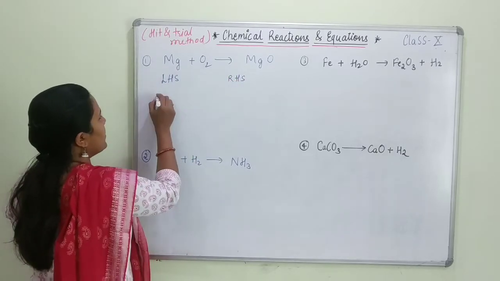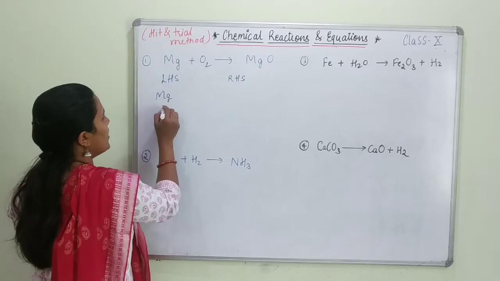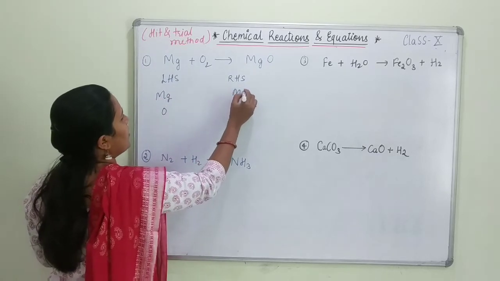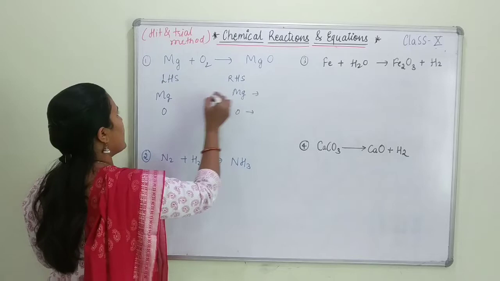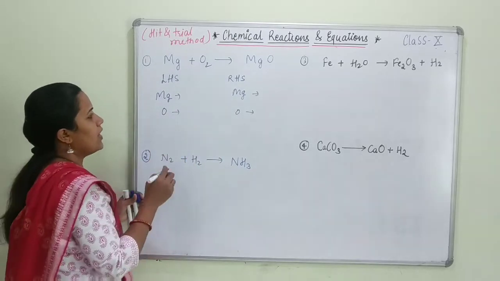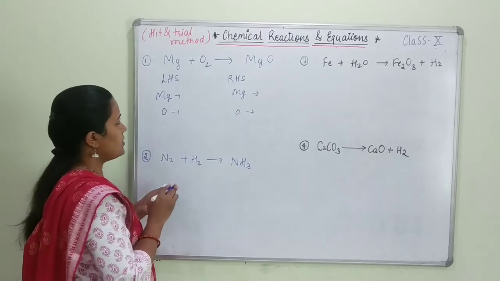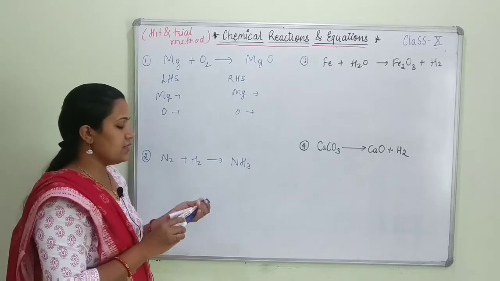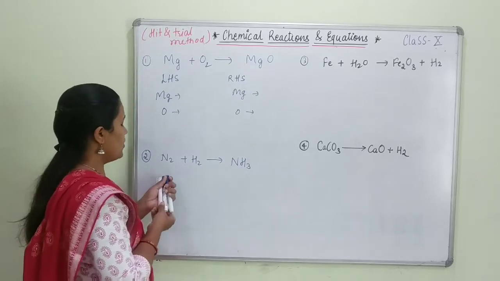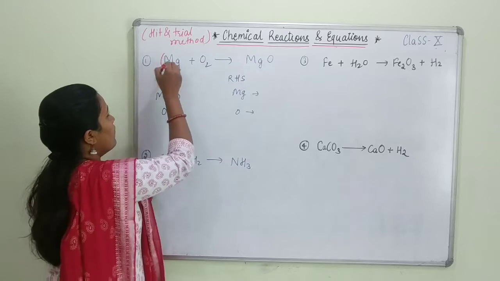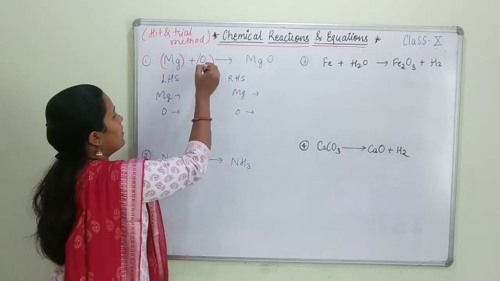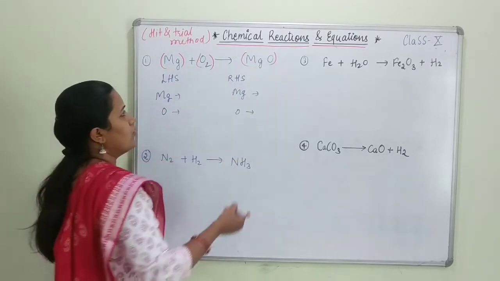Now how many atoms are there? Here we write Mg and O. Here also Mg and O, only these atoms are there. Now let's count how many atoms are present. Before counting, let's put brackets in front of the given compounds. In this way you have to put the brackets.